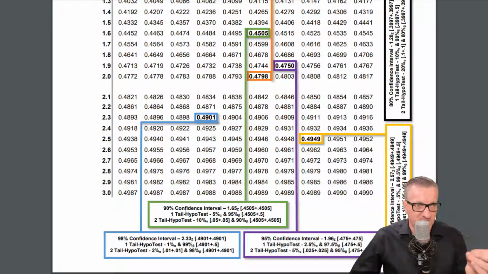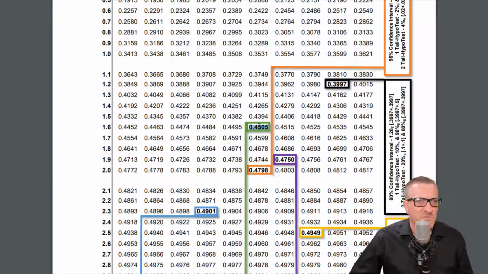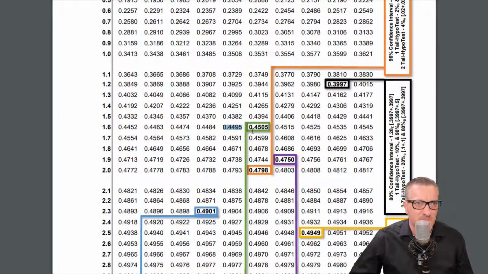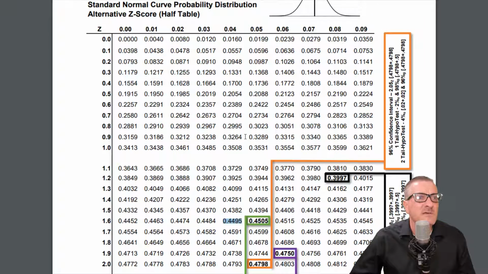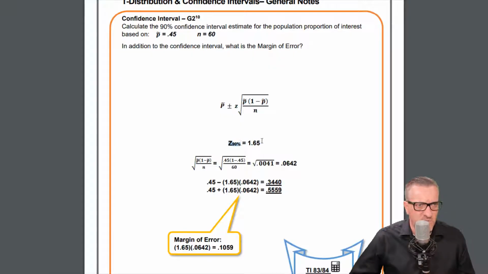We would go up and find the closest one, and it would be right between this and this. What I have found is most people use this one, the 1.65, and not this one. Go figure. I don't know why. Technically, it'd probably be more accurate being 1.645, but this is what most people go by. So it is 1.65.